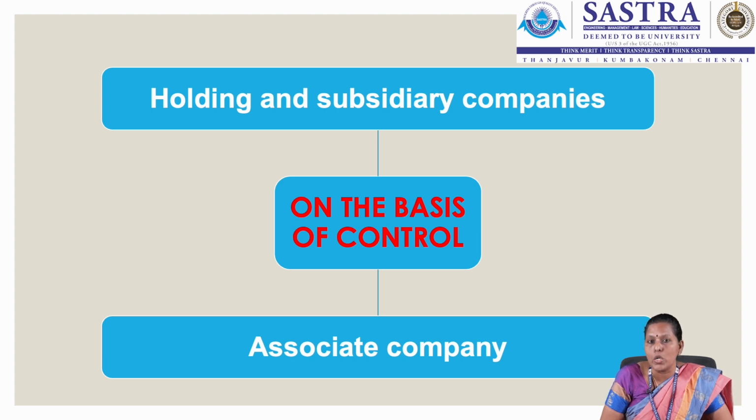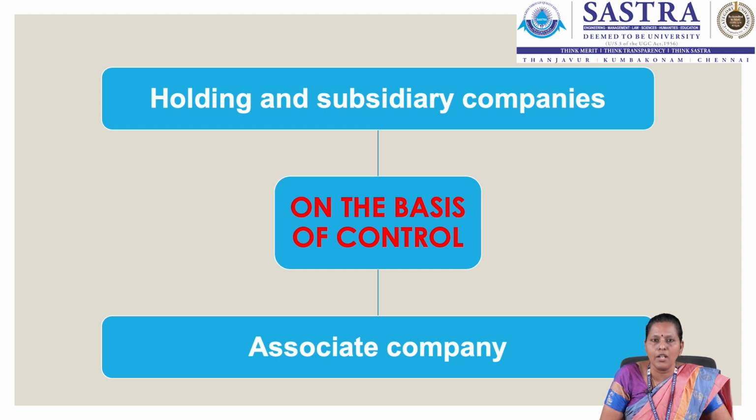And moreover, the holding company will have more than 50% of the voting power in the subsidiary company. For instance, if company A has control over the composition of the board of directors in company B, then it means that company A is the holding company and company B is the subsidiary company.